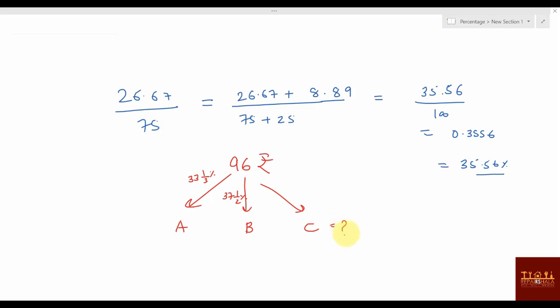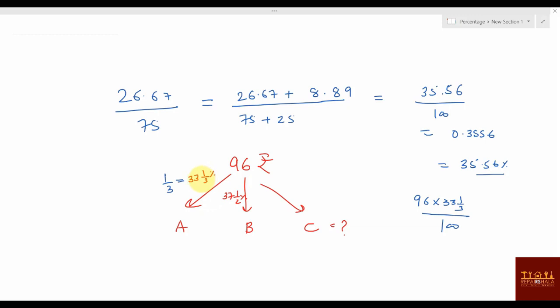Now one thing is very sure, that you must know the values of the percentage to fraction conversion, because you cannot afford to go this way, that 96 into 33 1/3 by 100. You cannot afford to do the calculation this way. It will take a lot of time.